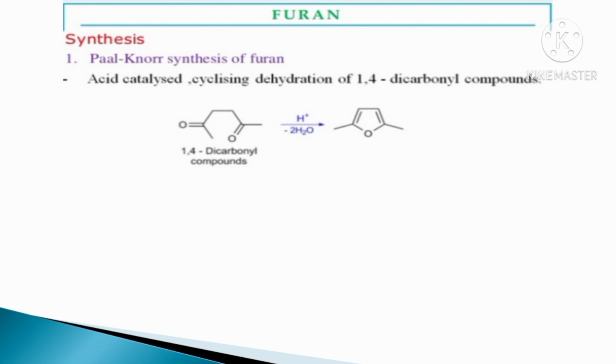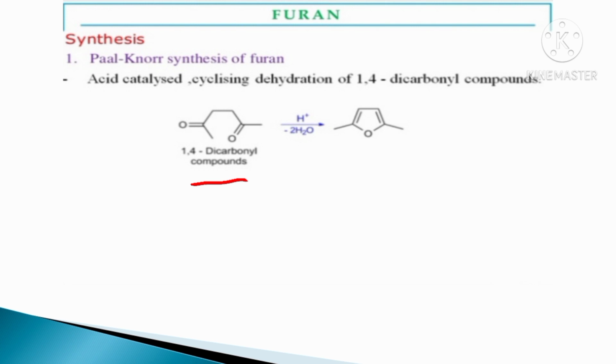The synthesis of furan. First is the Paal-Knorr synthesis of furan. The starting material of the synthesis is 1,4-dicarbonyl compounds.